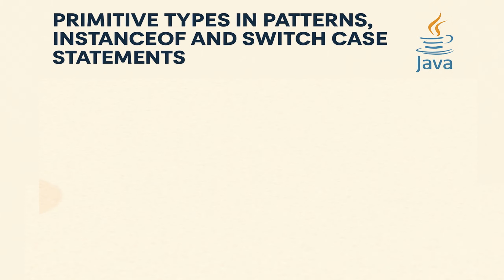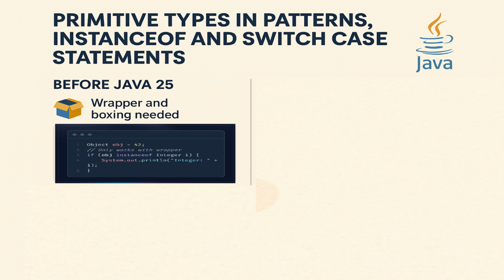The first enhancement proposal that we are going to discuss is primitive types in patterns, instanceOf, and switch case statements. Before Java 25, pattern matching worked with reference types only. This means if you wanted to use pattern matching, you had to create objects. So in that case, primitives were not allowed.